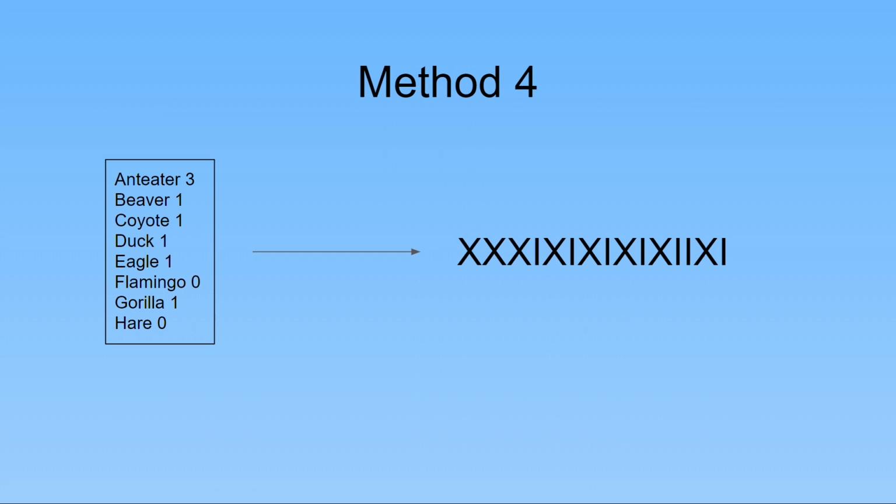One way this is useful is we can actually go back. Let's look at this code. To change the code into a vote result, we need to read from right to left. An I means to move to the next animal, and an X is a vote for the current animal. Pause the video here and see if you can find out how many votes each animal got. Remember, we ordered the animals in alphabetical order.